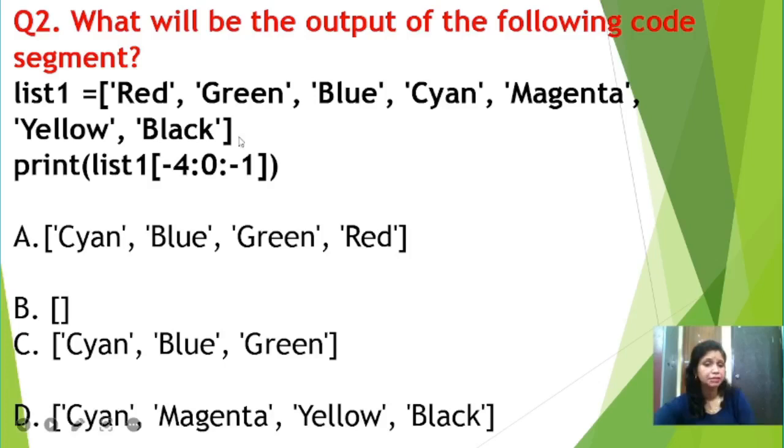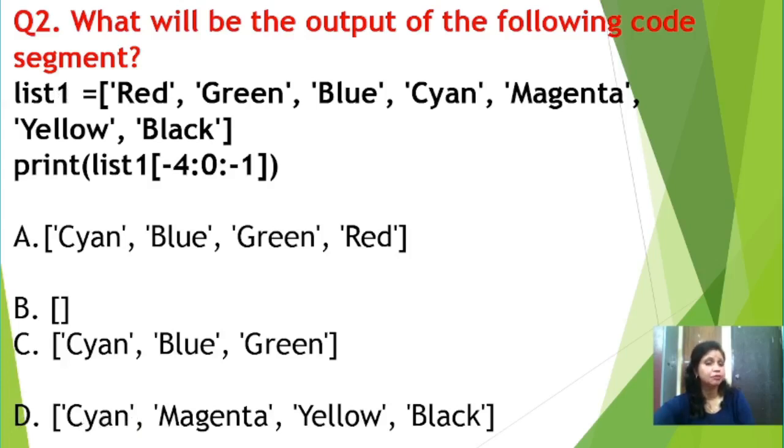Here the colon sign we have used. -4 indicates the starting index, 0 indicates the stop index, and -1 indicates the step value, right students? Now students, you need to remember, if we are declaring a list variable or string variable or tuple type of variable, then there are two types of indexing concepts.